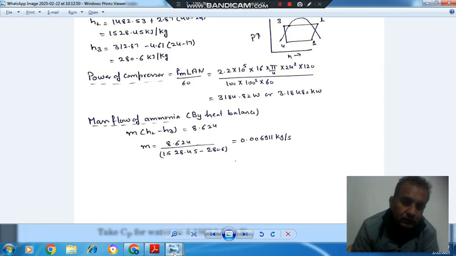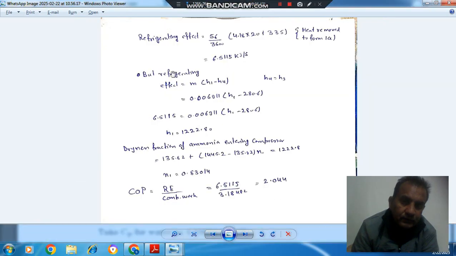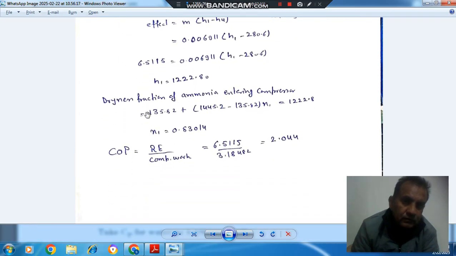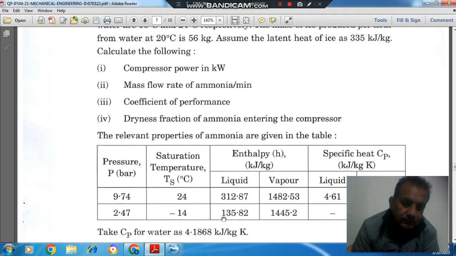So equating this refrigerating effect and this refrigerating effect, we can calculate enthalpy at 1, because H4 is your H3, which is 280.6, that we have calculated. So H1 comes out as 1222.80 kilojoule per kilogram.